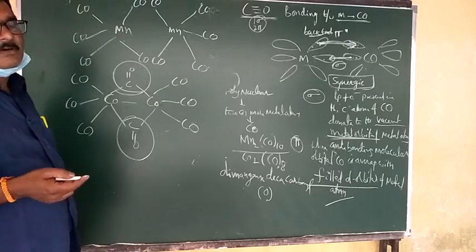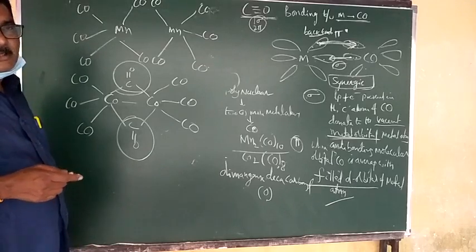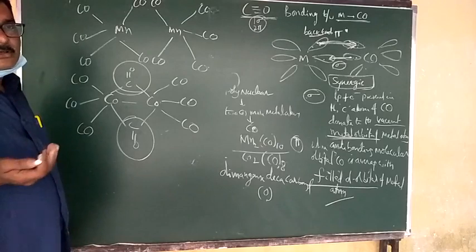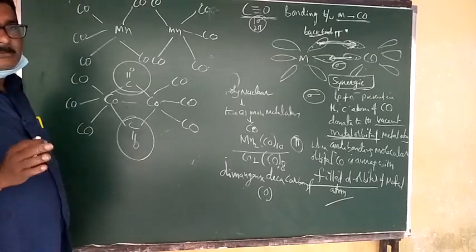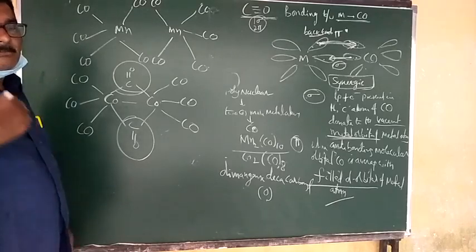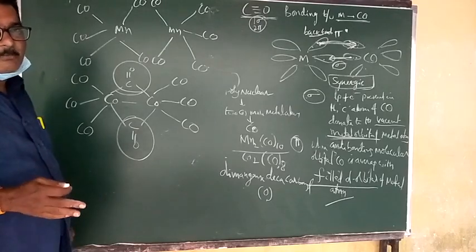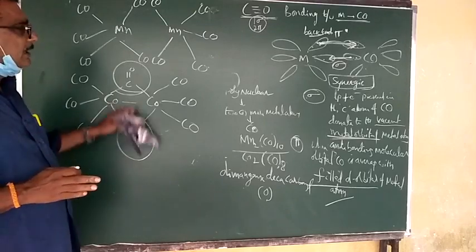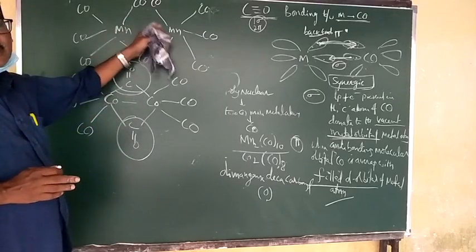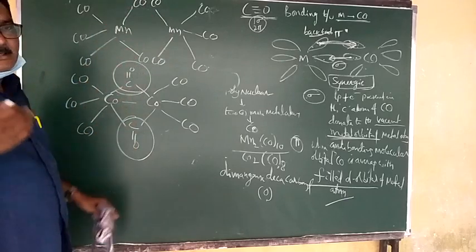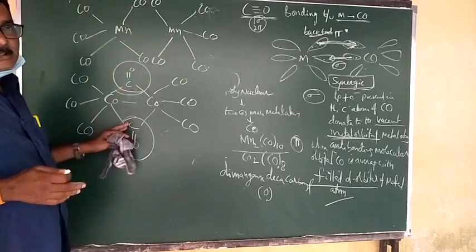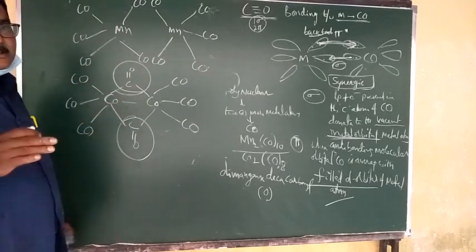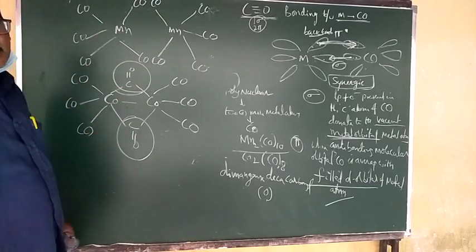Now, Fe(CO)5 is trigonal bipyramidal. Ni(CO)4 is tetrahedral in shape. Cr(CO)6 means octahedral complexes. Therefore, the shapes of mononuclear carbonyls you already know, but polynuclear carbonyls have a different shape. Here, 2 metal atoms join with carbon monoxide, and that is called a polynuclear carbonyl. In polynuclear carbonyls, Co2(CO)8 contains 2 bridged carbon monoxides.